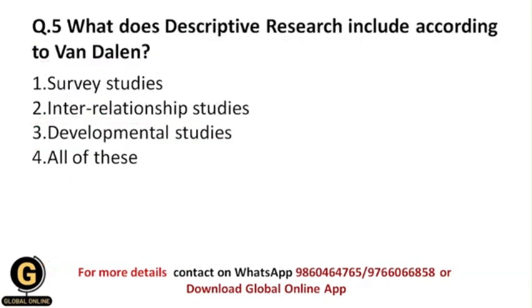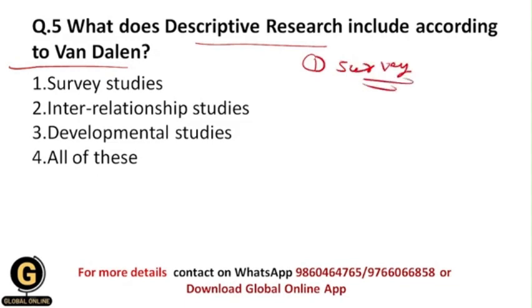Now next, what does descriptive research include according to Van Dalen? According to Van Dalen, there are 3 types of studies which are included in descriptive research. The first one is survey studies. Within the survey studies, we ask questions to the participants and participants respond to us.